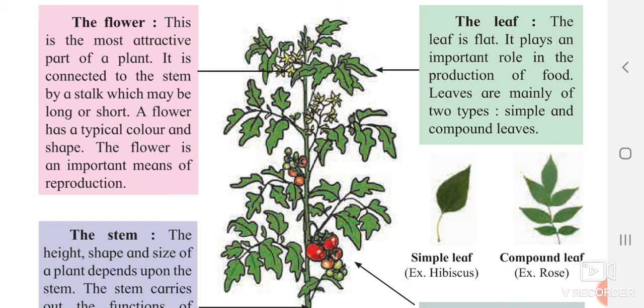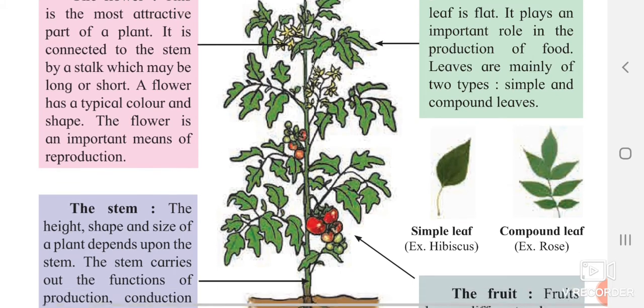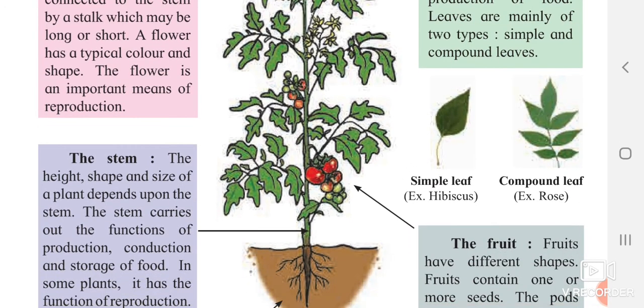So this type of leaves are said to be compound leaf. Now we will go for the stem. Now we are knowing what is the duty of stem. Yes, stem gives a support to the plant. It attaches the leaves to it.